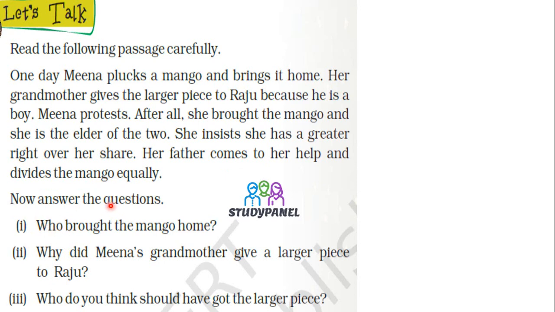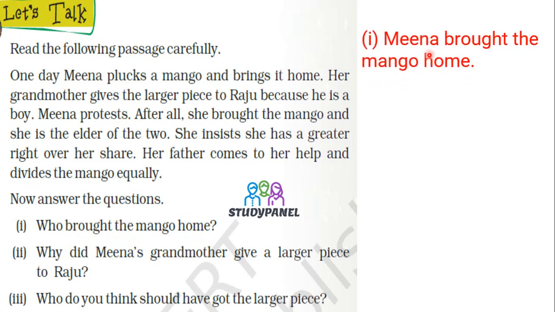Now, let us answer the questions from this paragraph. Who brought the mango home? Obviously, Meena. Meena brought the mango home. Why did Meena's grandmother give a larger piece to Raju? Because Raju is a boy. That is why her grandmother gave a larger piece to Raju. Who do you think should have got the larger piece?